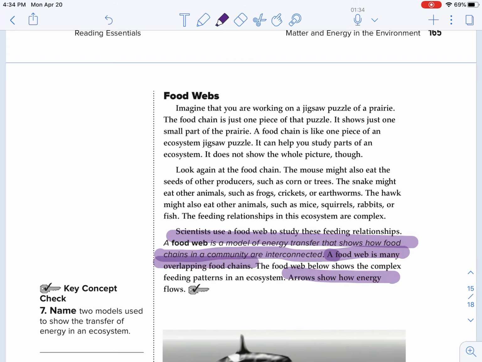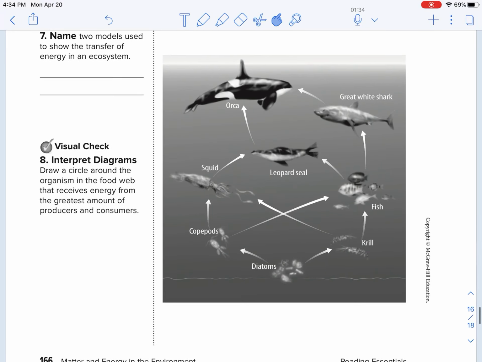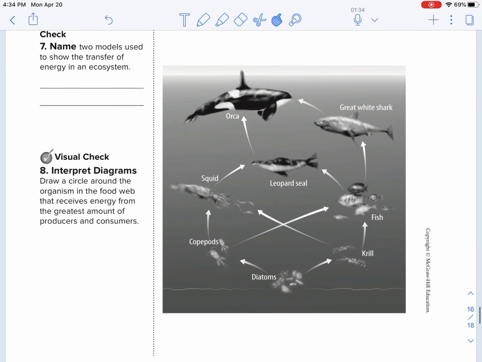Arrows show how energy flows. All right, so let's take a look at that. It's all going to start down here at the producer level, all right? And this shows transfer of energy, that we have a couple of different organisms eating on that algae.